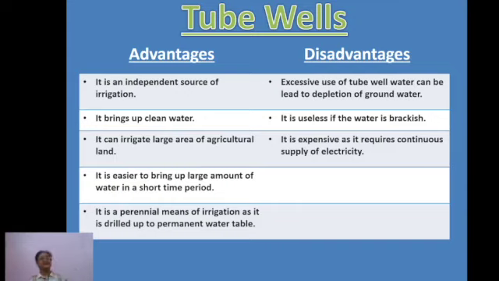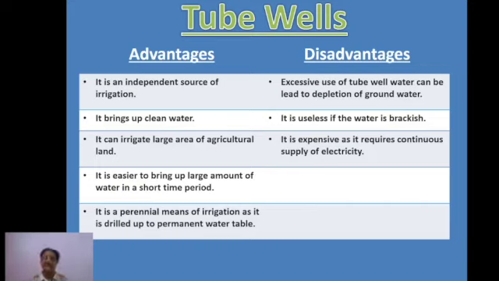Number one is it is an independent source of irrigation. Yes, it does not depend on anything, right? So it is a totally independent source of irrigation. Number two is it brings up clean water from underground, right? So there is no such problem of pollution. Polluted water is not there in that case. It is totally clean water which is coming out from underground.